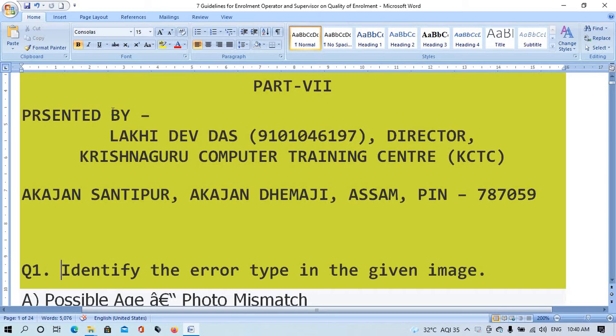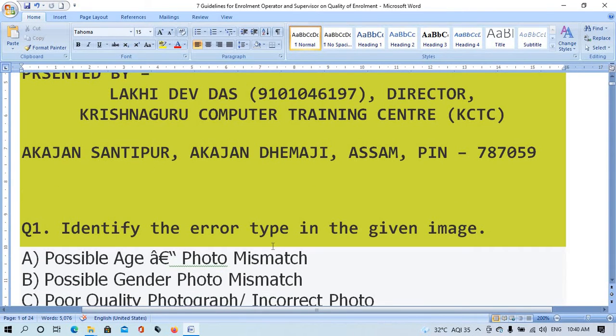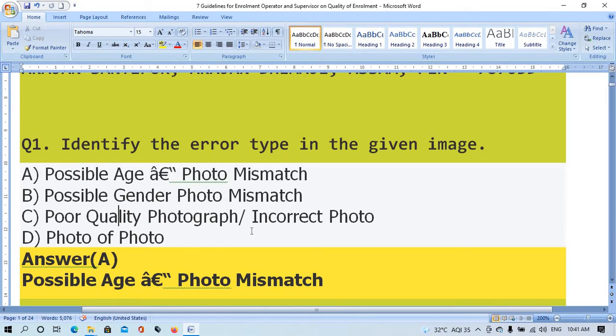Question number 1. Identify the error type in the given image. Option A, possible age, photo mismatch. Option B, possible gender, photo mismatch. Option C, poor quality photograph, incorrect photo. Option D, photo of photo. The right answer is option A, possible age photo mismatch.